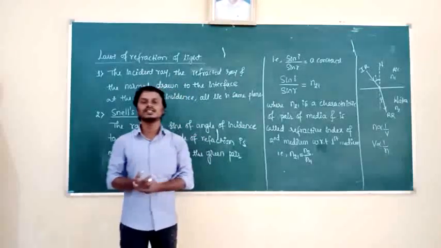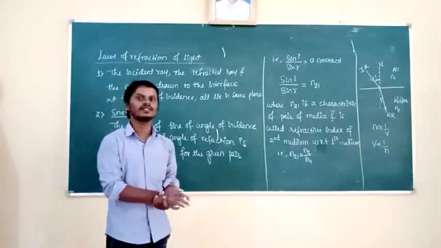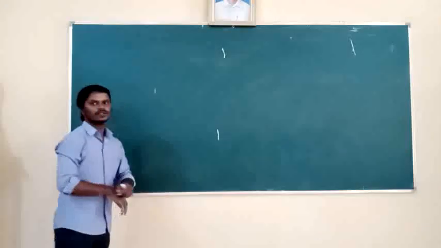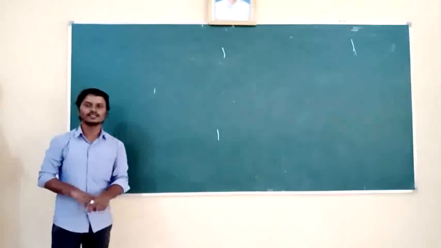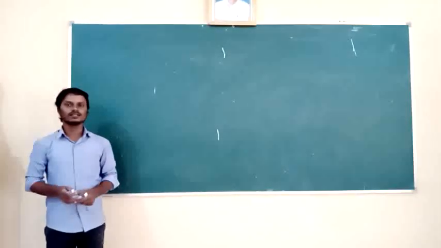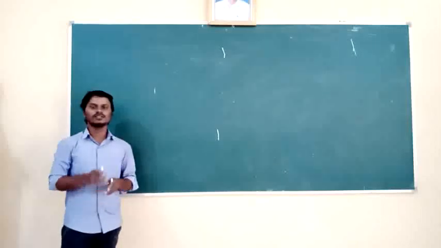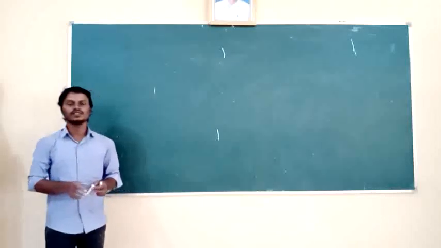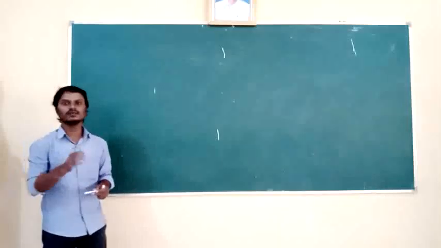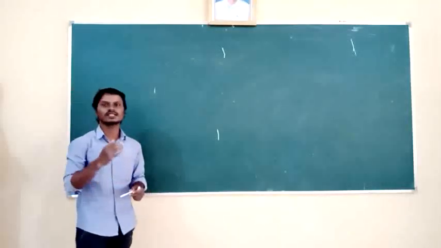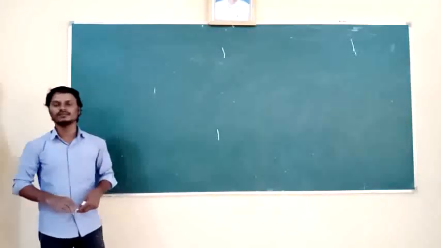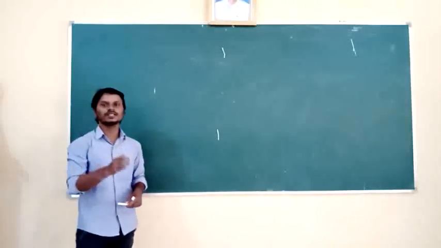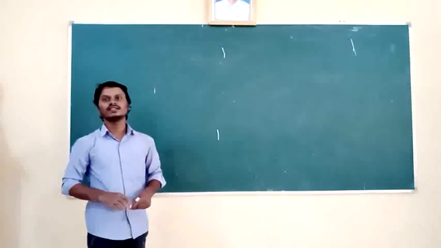Next we are going to study some special cases related to Snell's law. Before that we have to discuss which is the optically rarer medium and which is the optically denser medium. In the given pair of media, the medium which has low refractive index is called the optically rarer medium, and the medium which has high refractive index is called the optically denser medium.